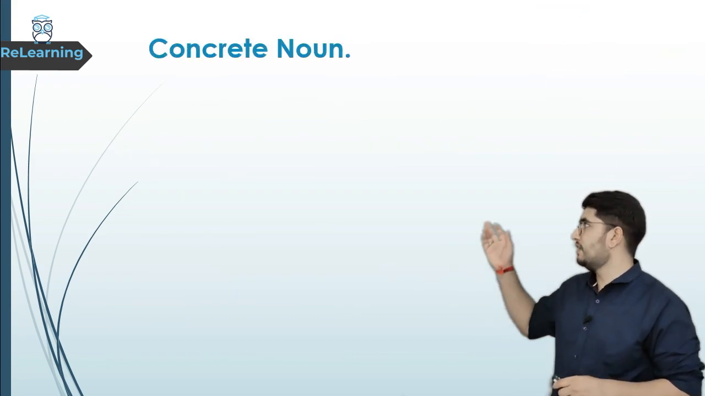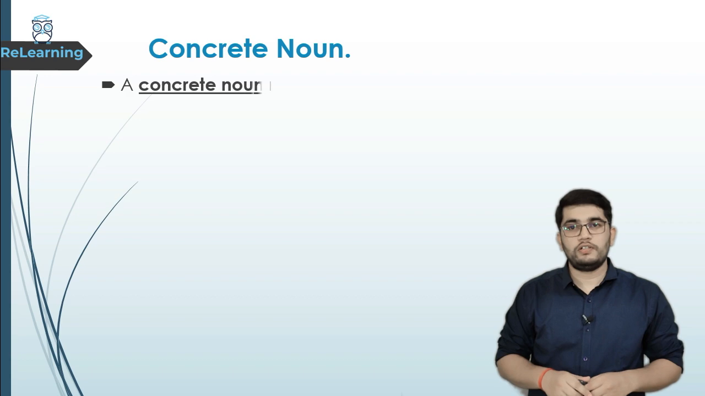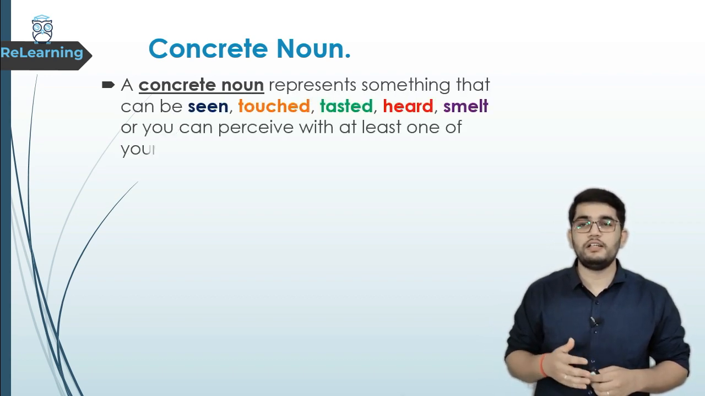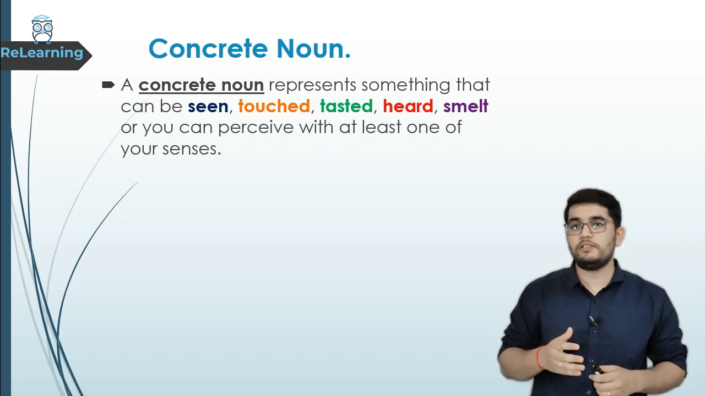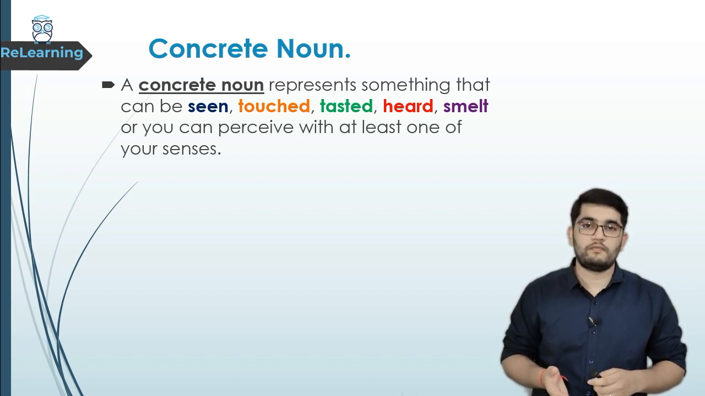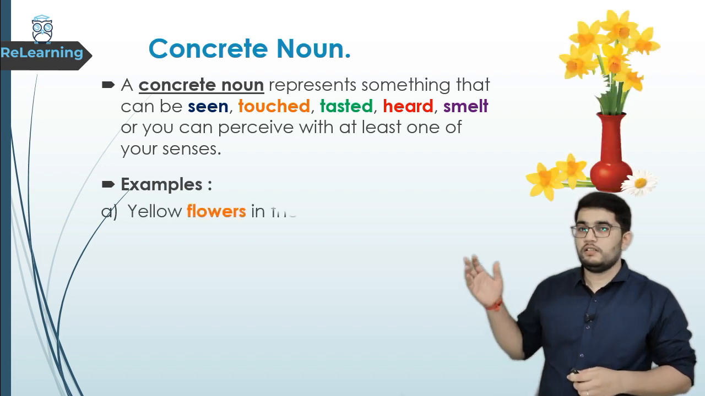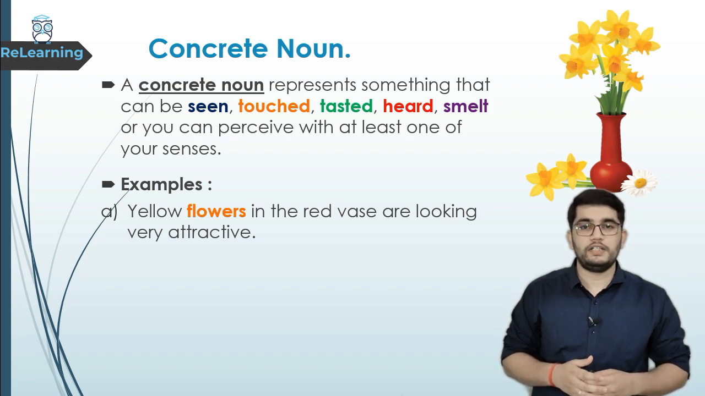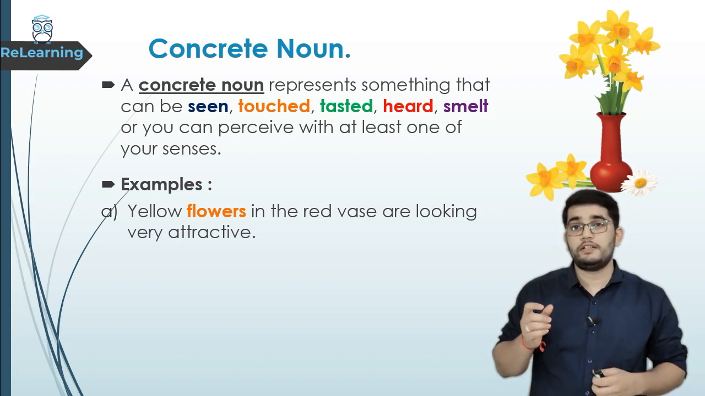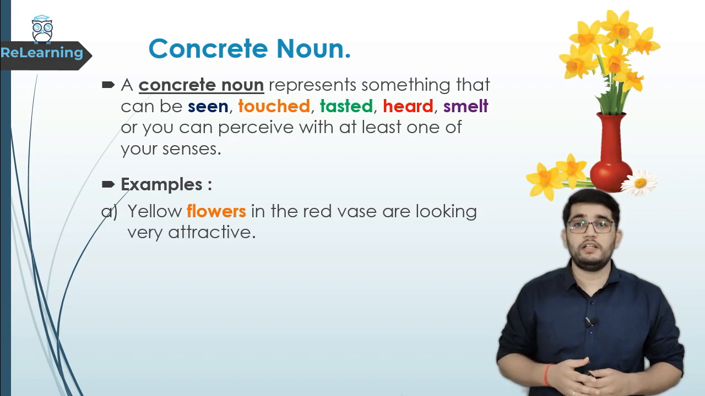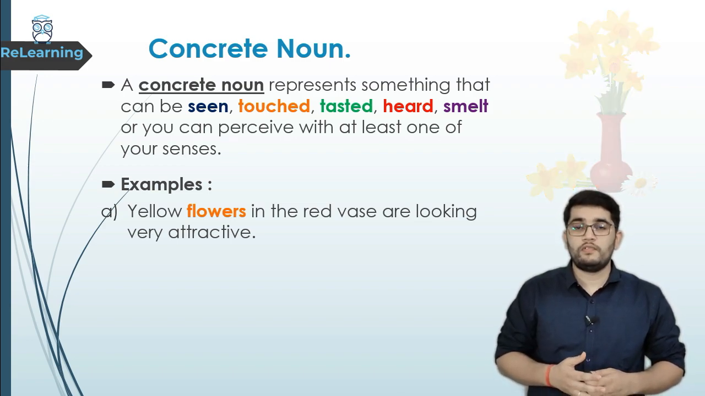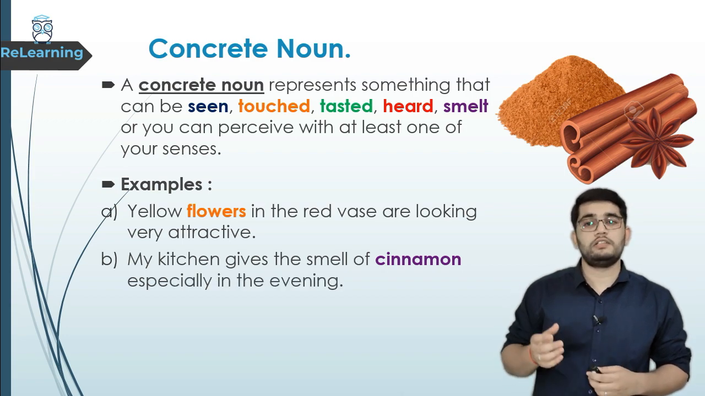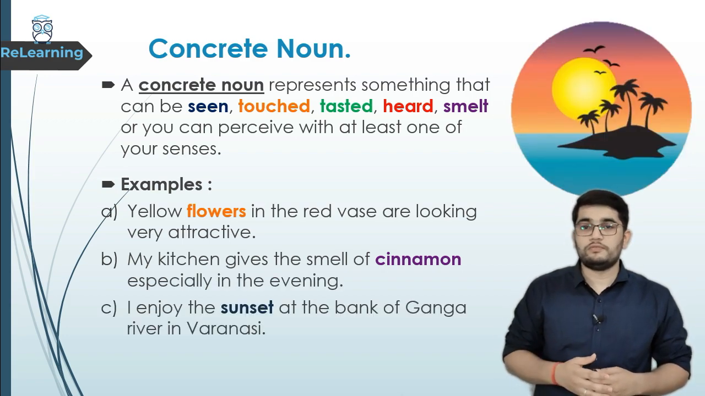Let's see the next one, that is concrete noun. A concrete noun represents something that can be seen, touched, tasted, heard, smelt, or that you can perceive with at least one of your senses. Examples: Yellow flowers in the red vase are looking very attractive. Now here the word flower, which can be touched, seen as well as smelt, is a concrete noun. My kitchen gives the smell of cinnamon, especially in the evening. Here the word cinnamon is a concrete noun.